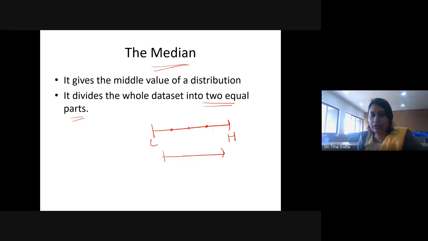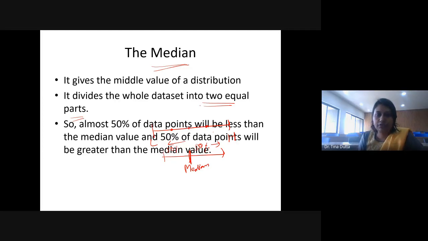But median will always lie in the middle. So 50% of the data set will lie below the median value and 50% will lie above the median value. This is the interpretation of median. 50% of data points will be less than the median value and 50% will be more than the median value.